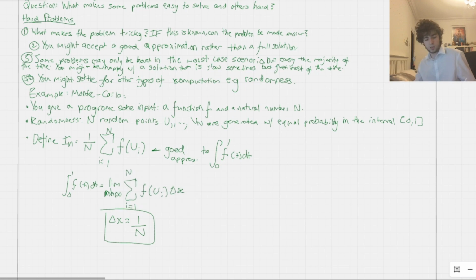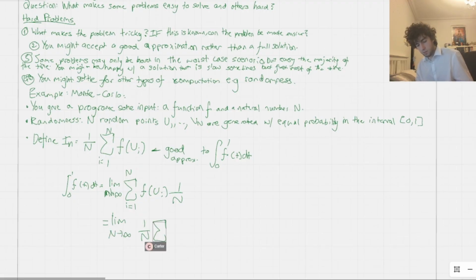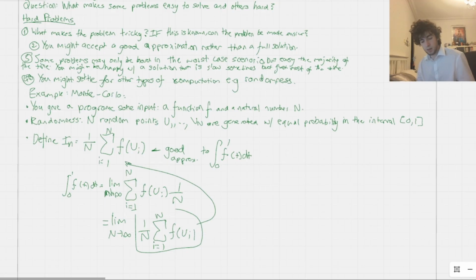Then we take N to go to infinity. So what we get is 1 over N, which is constant with respect to the sum, so you can pull it out. What you get is that the integral is equal to the limit as capital N approaches infinity of 1 over capital N times the sum from i equals 1 to capital N of f of u_i. Now this is exactly what we asked the computer to compute, and then we have a limit in front, which you take out. So taking that out means that we have an approximation.